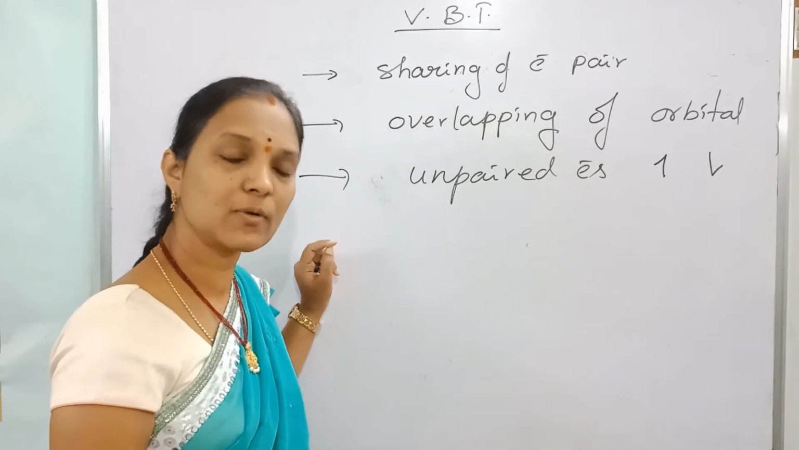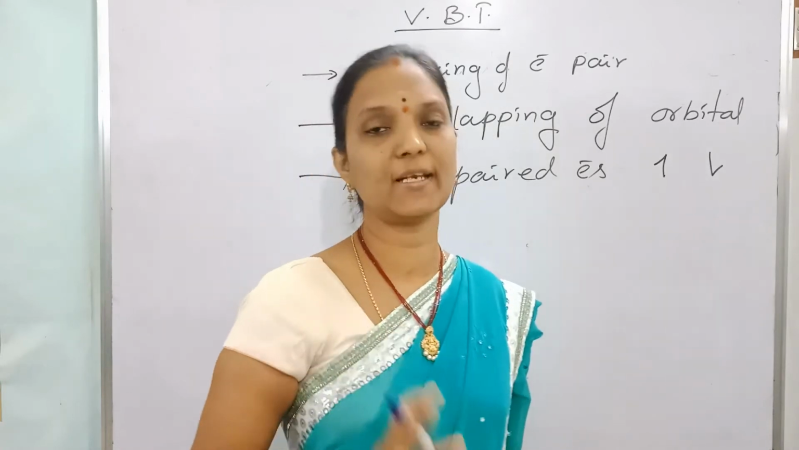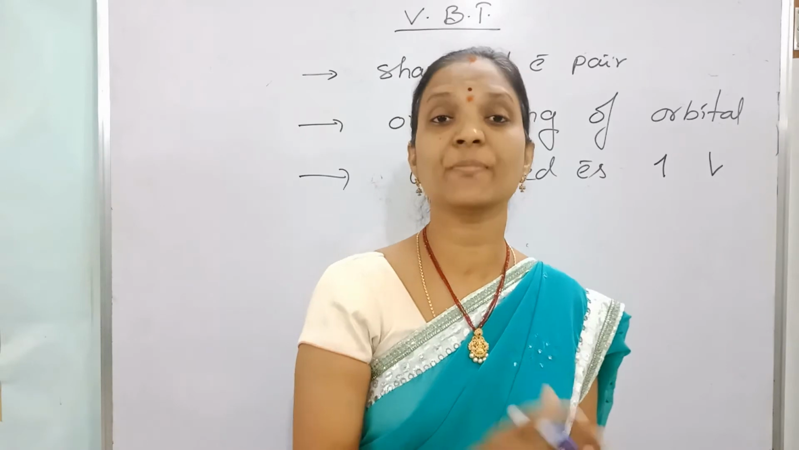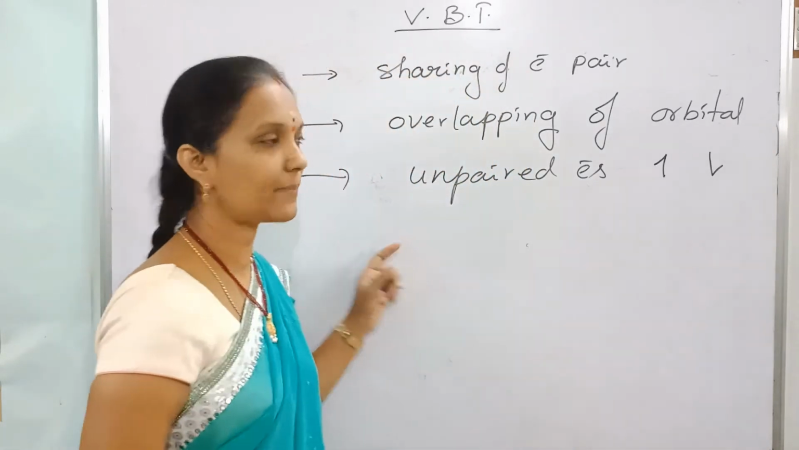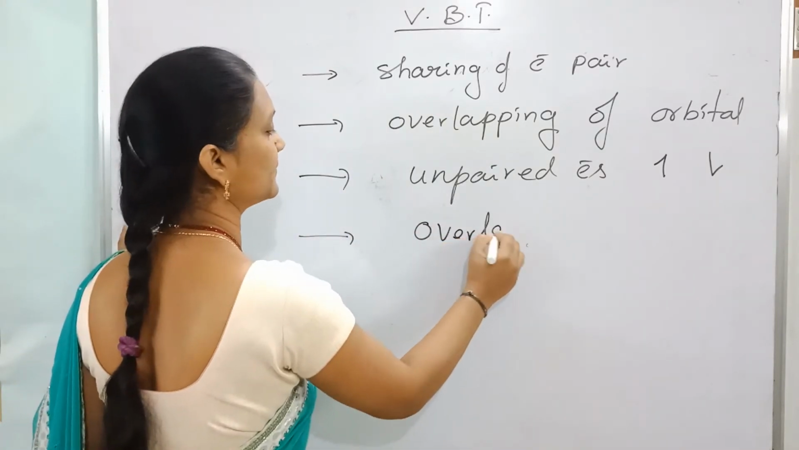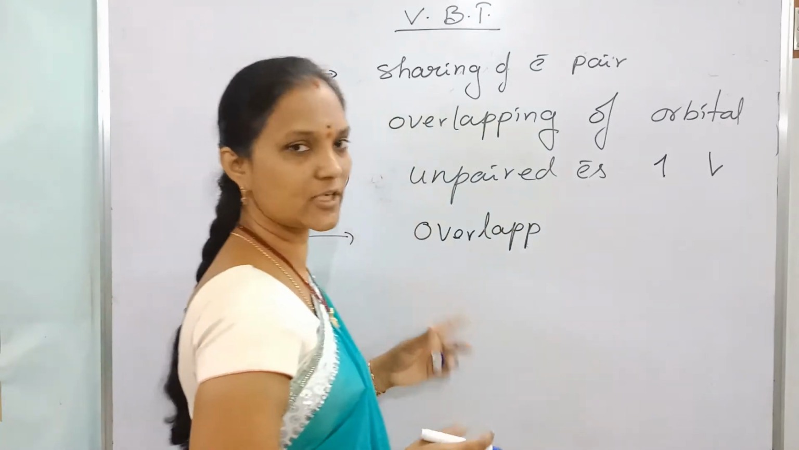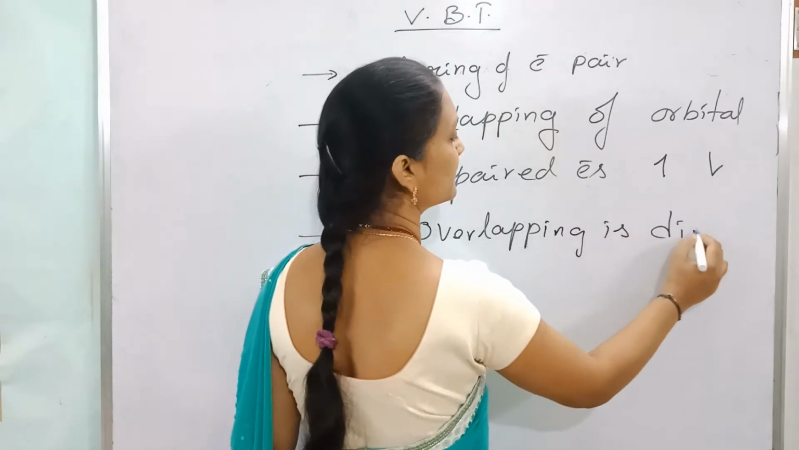So orbital overlapping takes place, but the orbitals involved must contain unpaired electrons with spins in opposite direction. Then only overlapping takes place. And this overlapping is directional. These are the postulates of VB theory: overlapping is directional.